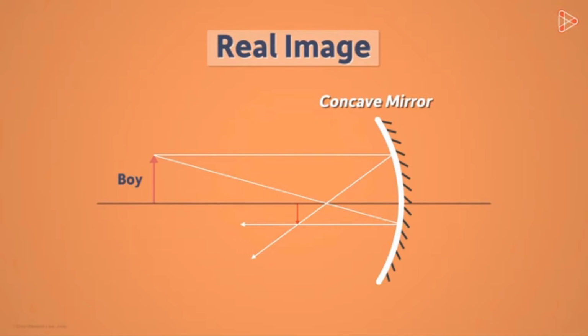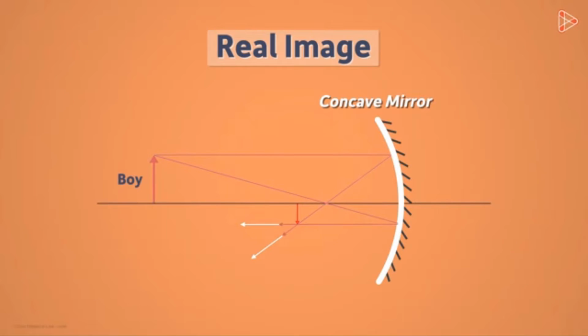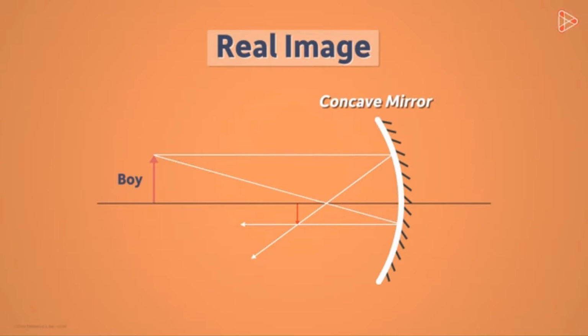It is the image formed when light rays converge after reflection from the surface. One important thing we need to know is that real images formed by concave mirrors are always inverted. We will learn more about this in the future videos. You see that in this case, the image is formed on the same side of the mirror as the object is. Real images are always formed on the same side as that of the object. And light rays do reach this position.